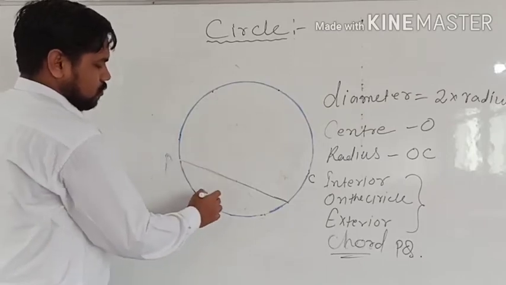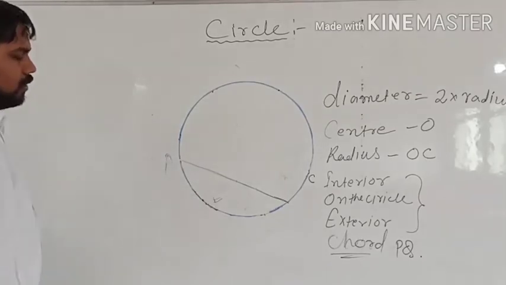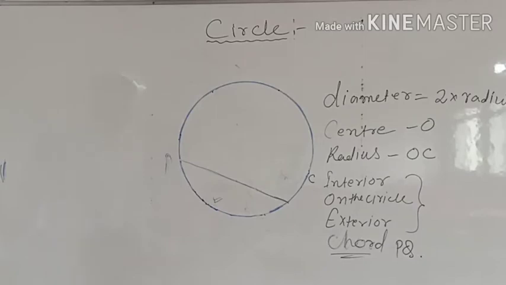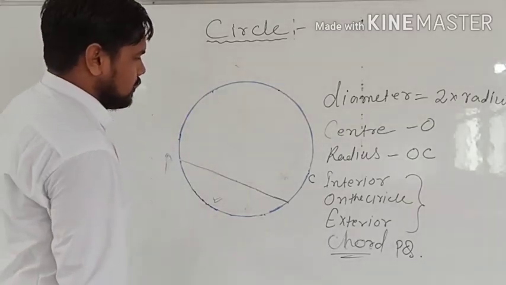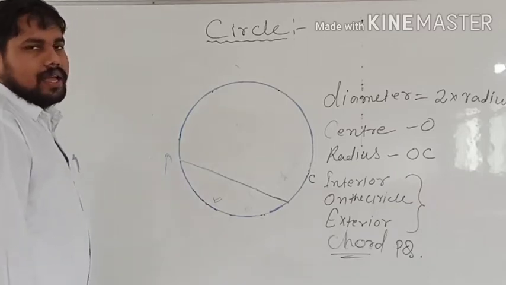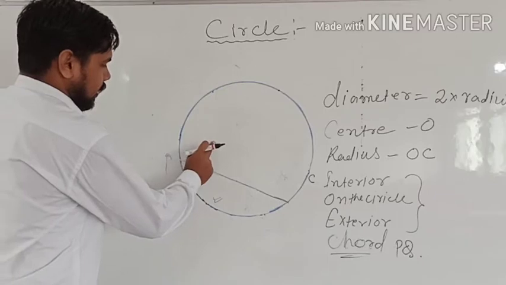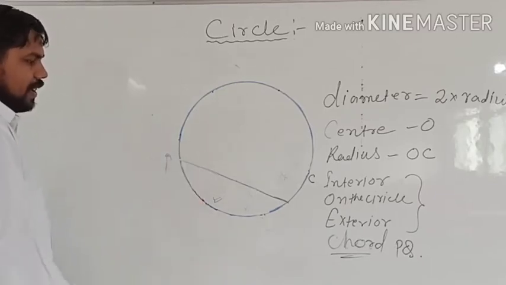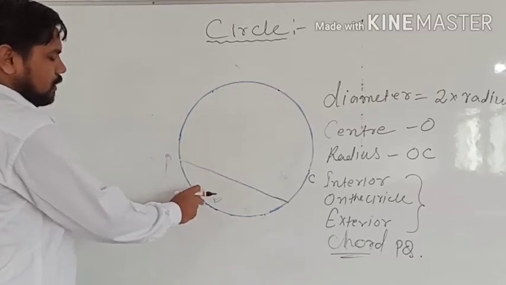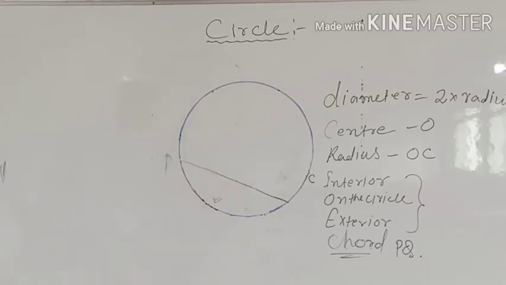Another is the smallest one, this one. Okay, so here 2 types of arc are there, which are called, one is the major arc, another is the minor arc. So the arc which is greater, that is called major arc, and the arc which is smaller, that is called the minor arc.